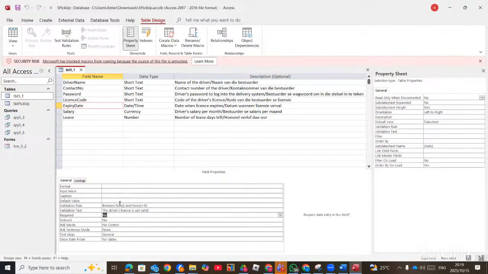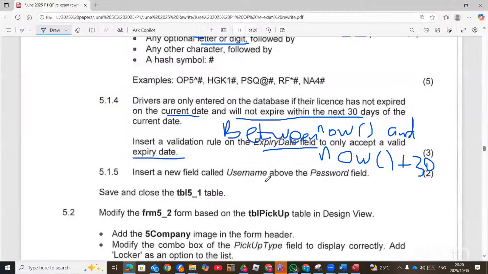Or you can say greater than or equals to now and less than, but I think the between is also correct. That is starting from now, meaning you cannot pick any date outside this range. So that should be the right way, either between, or you can say greater than or equals to now and less than or equals to now plus 30, which will also work.